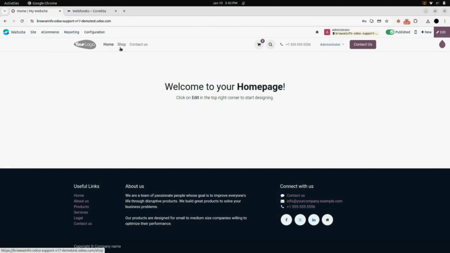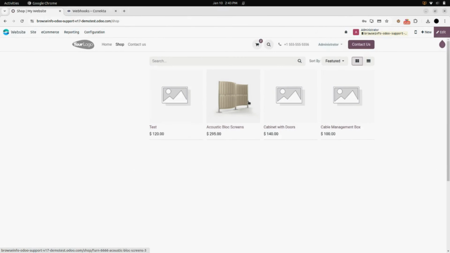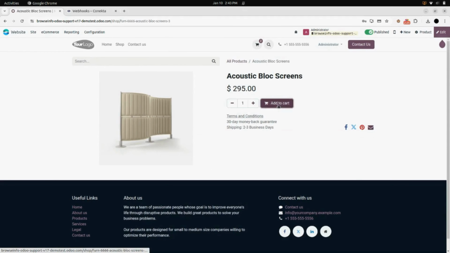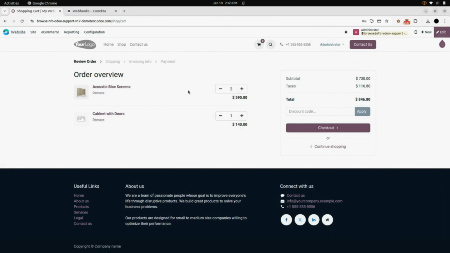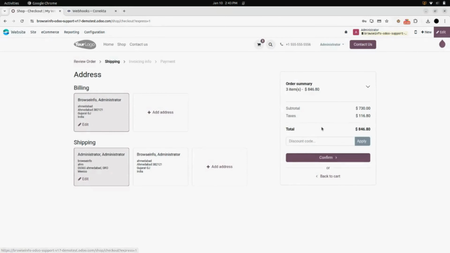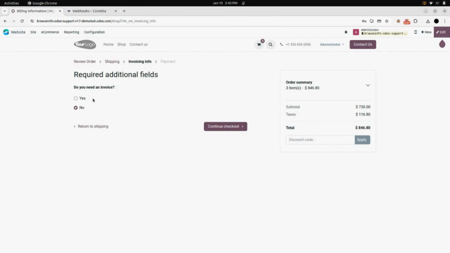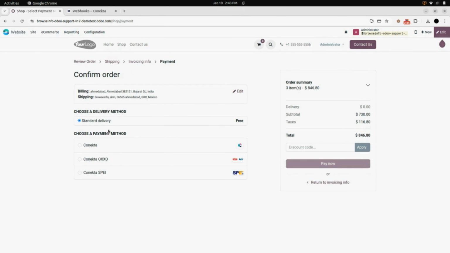Now, we will go into the shop. We will add some products into the cart. Here we can see the added products. Now we will check out and confirm. Now, if you want to generate the invoice, you can select yes, otherwise no. After that, click on continue checkout.